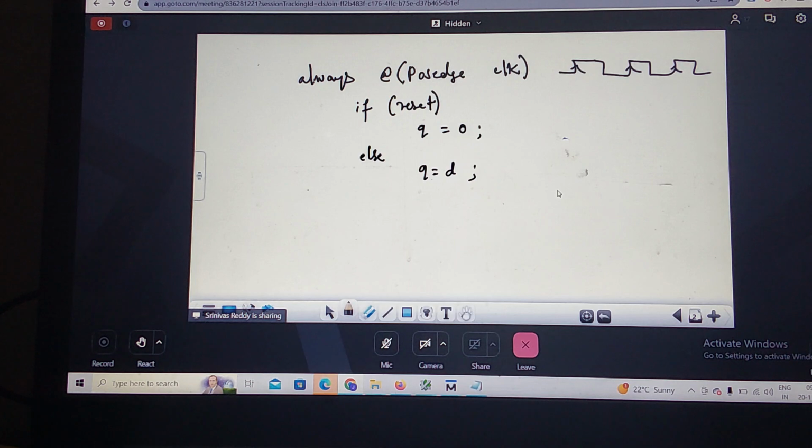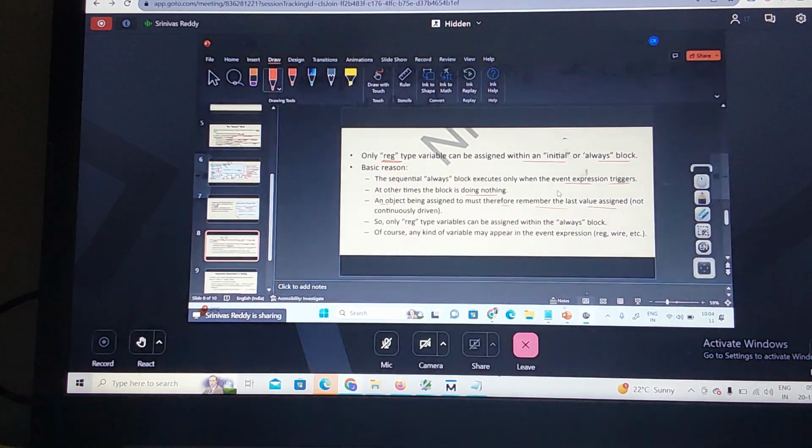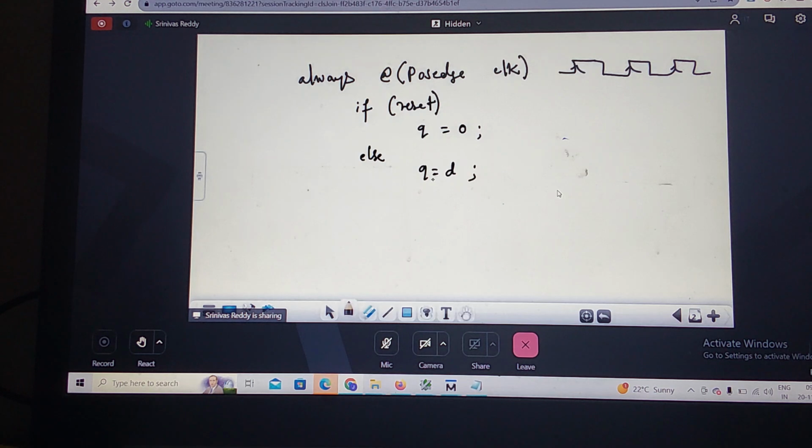This is the definition of this: an object being assigned must therefore remember the last value. Once the first rising edge gets Q is equal to D, it should store the same information, and retain the same information until the next rising edge comes. It should retain the value. Correct? The Q should retain the value until what?